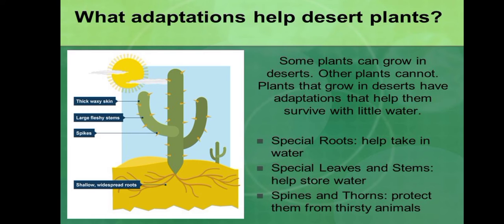Stems of these plants are usually covered with thick waxy layer to reduce the water loss. In some xerophytic plants, stems are green and they prepare food by the process of photosynthesis. The leaves are modified into spines and thorns which protect the plant from thirsty animals. They have special leaves and stems which help to store water.